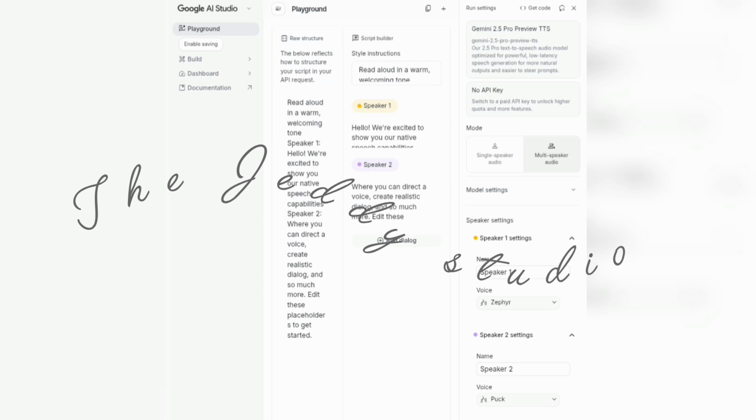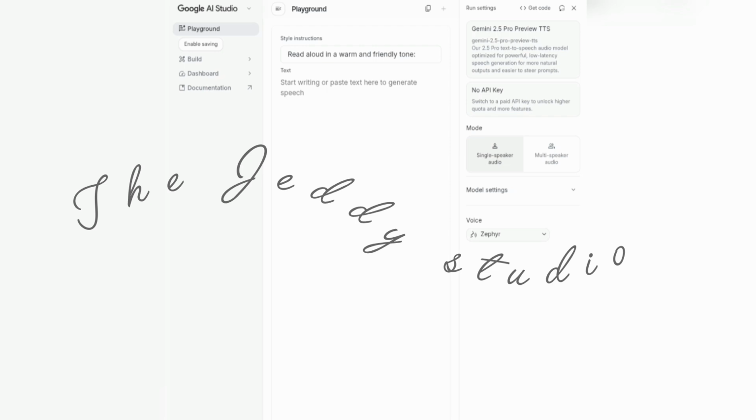So I will choose single speaker first, like that, and then I will choose the type of voice I want. So I will click here and listen to all these voices, and I will choose one of them. Okay, so that is what you should do according to what the audio voice sounds. Make sure it corresponds with what you want.